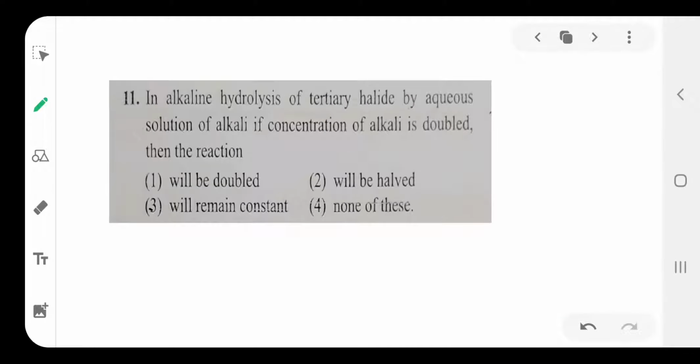Then next question. In alkaline hydrolysis of tertiary alkyl halide by aqueous solution of alkali, the concentration of alkali is doubled. We already discussed this concept. What is the rate of SN1 reaction? The rate of SN1 reaction is equal to k into the concentration of tertiary butyl halide.